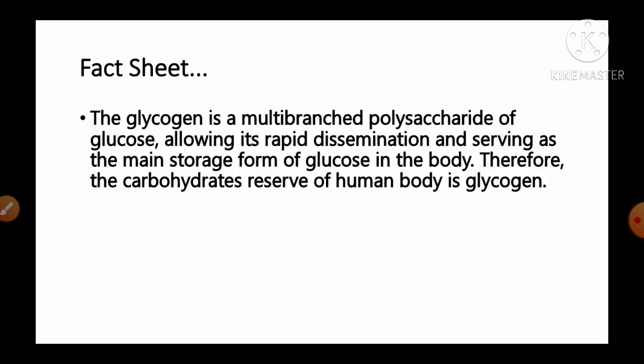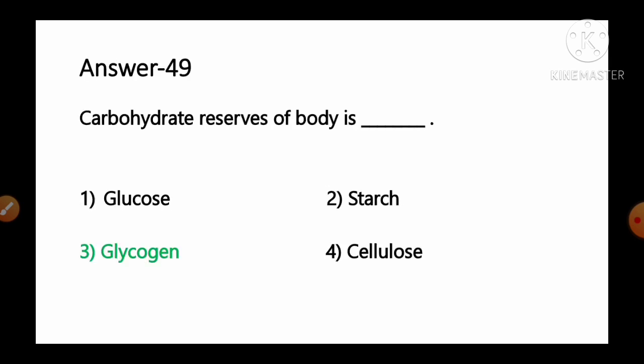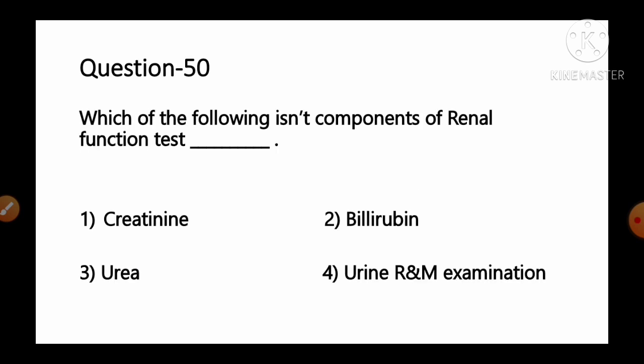And the fact given regarding this question, it is the glycogen is multi-branched polysaccharide of glucose, allowing its rapid dissemination and reserving as a main storage of the glucose in the body. Therefore the carbohydrate reserve of human body is glycogen. So as per the information, we can say glycogen is the correct answer that serves as the major carbohydrate reserve of the body. Move to the next and last question of this question paper.